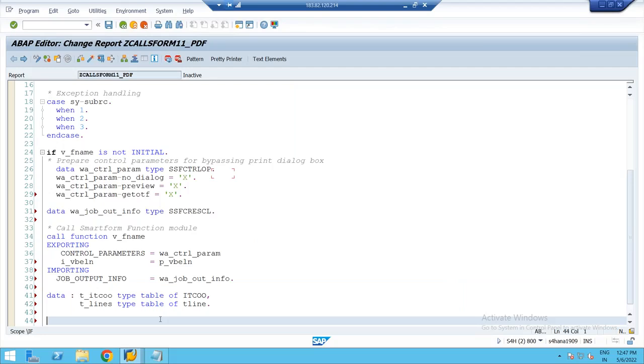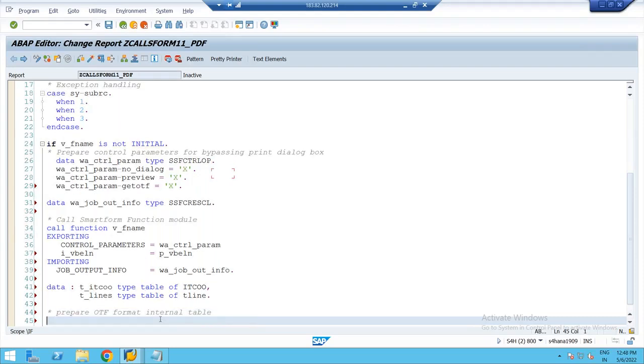See how you prepare this internal table. Prepare the OTF format internal table. Here I'll say T underscore ITC double O. This symbol, if you want, you can give, which indicates body, equal to what is the previous parameter?